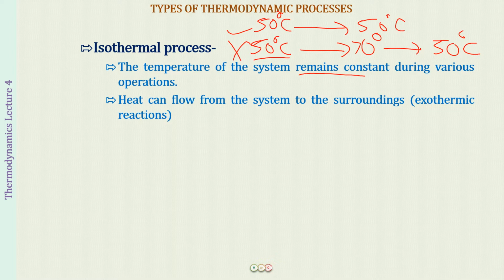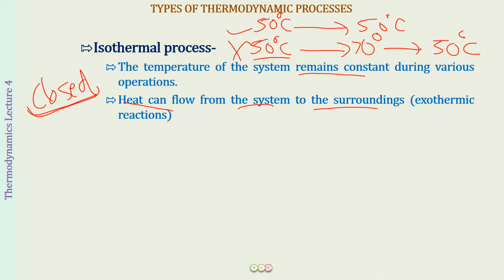Generally, what you will be seeing is that when we will be studying the thermodynamic processes, either we will be talking about closed systems or we will be talking about isolated systems. So out of the two, which one would be used for an isothermal process? Well, it is going to be a closed system, because it can exchange heat with the surroundings, but it cannot exchange matter, right? Whereas an isolated system will not be able to exchange heat as well. So heat, if it has to flow from the system to the surroundings to maintain a constant temperature, we will be taking a closed system, right? I hope this is clear.